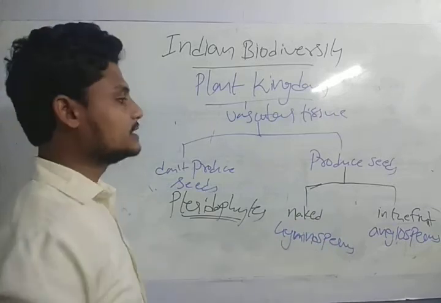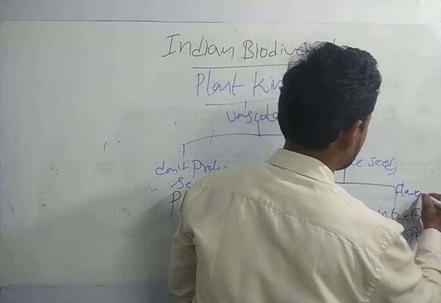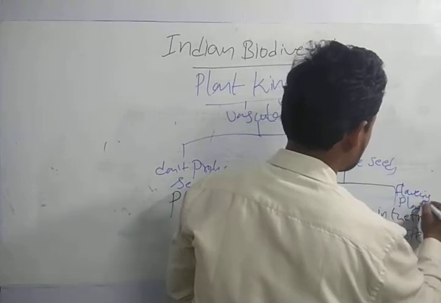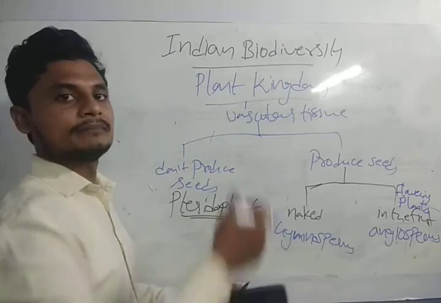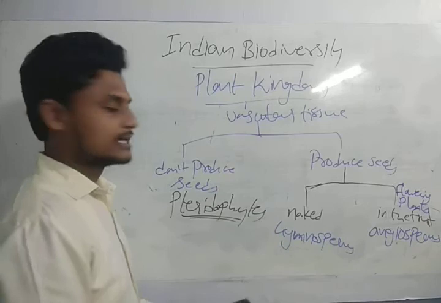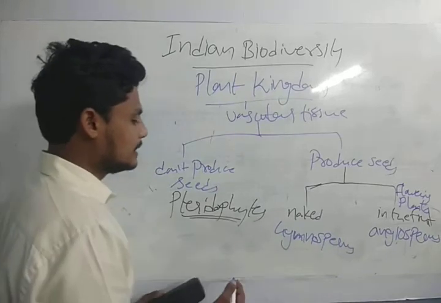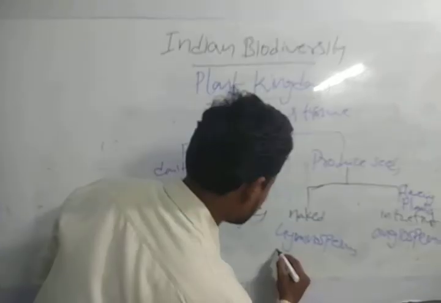In fruits, they are flowering plants. The flowering plants, the ones which produce the seeds in the fruit itself, are called angiosperms. The naked ones are gymnosperms. If you take an example of a naked one, the example is cycas.